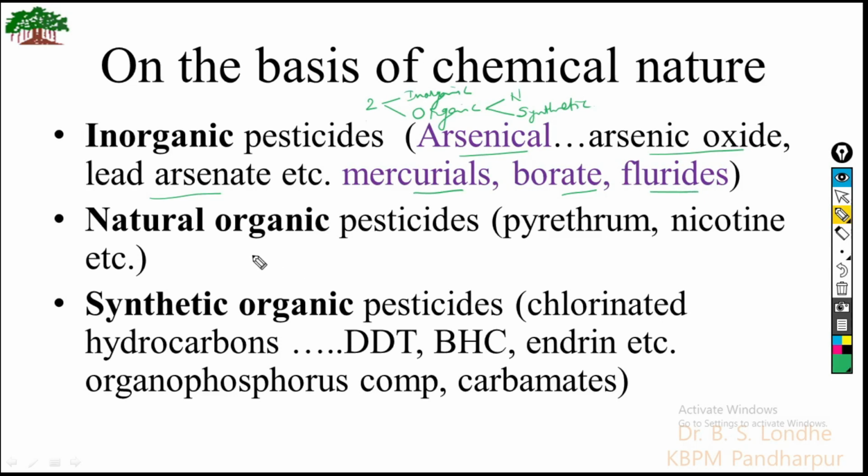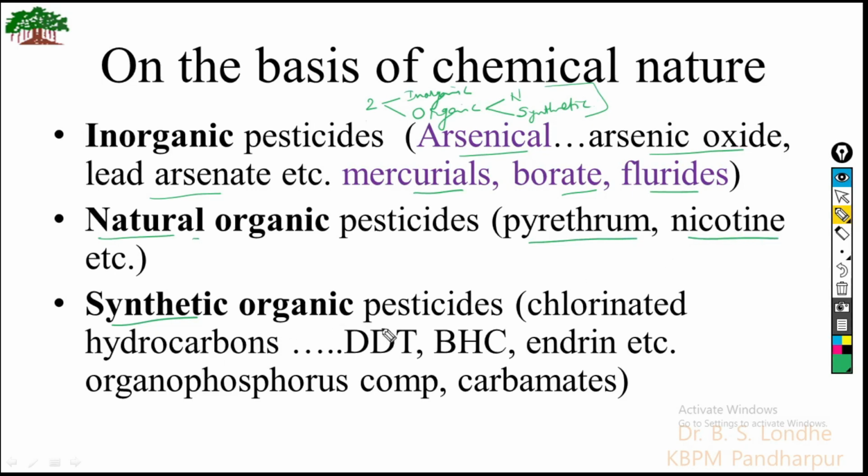Another class is organic pesticides. These organic pesticides are further divided into natural organic pesticides and synthetic organic pesticides. Natural organic pesticides are the extracts of some plants, and examples are pyrethrum and nicotine.